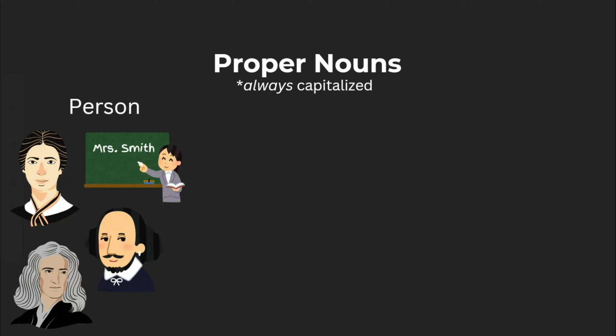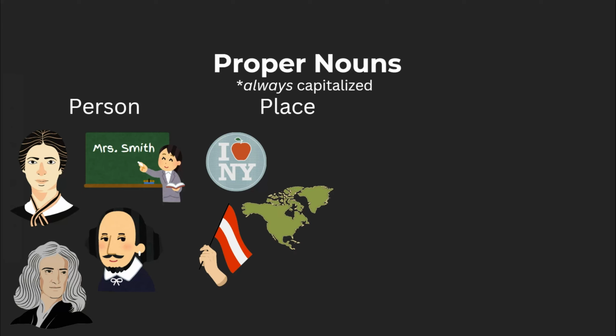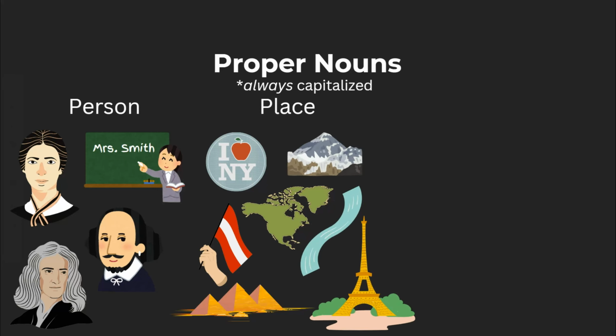But proper nouns aren't just people. A place can be a proper noun too. For example, New York, Austria, North America, or Cairo. As you can see, city, country, and continent names are considered proper nouns, but so are geographical features and landmarks. For example, Mount Everest, the Amazon River, the Eiffel Tower, or the Statue of Liberty.